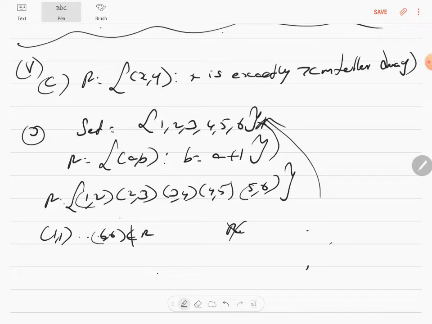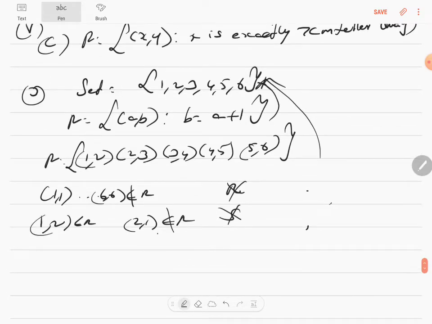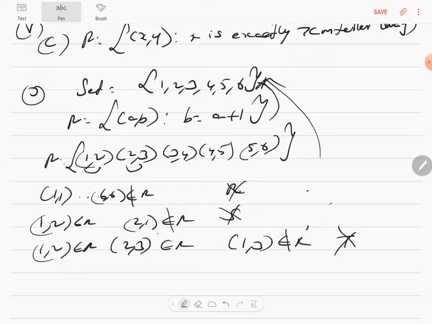What about symmetric? It will not be. Obviously b has to be greater than a by 1. So write (1, 2) is an element of R, (2, 1) is not an element of R, therefore it's not symmetric. Transitive, can you check for transitivity here? Yes, you can. (1, 2) is an element of R, (2, 3) is an element of R, but (1, 3) will not be there because the difference is just 1. It is not an element of R, which makes it not transitive.